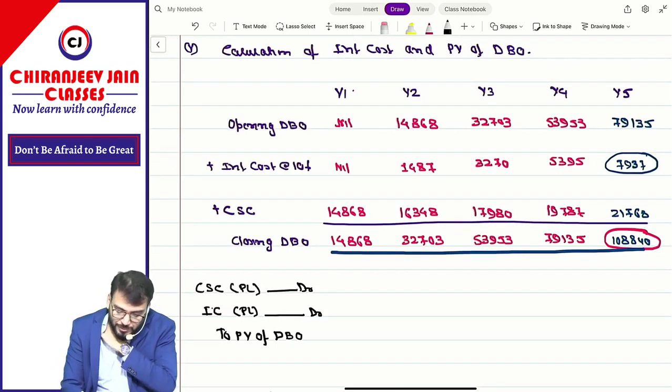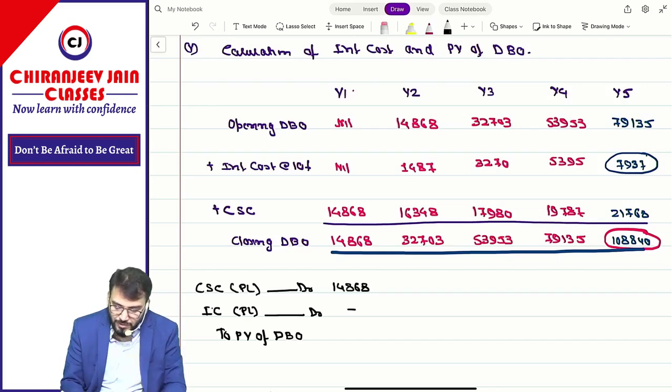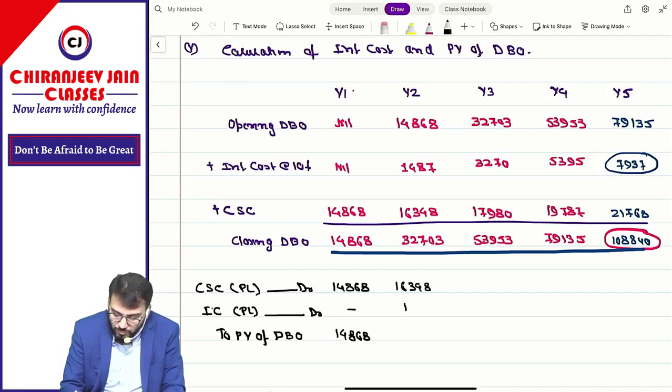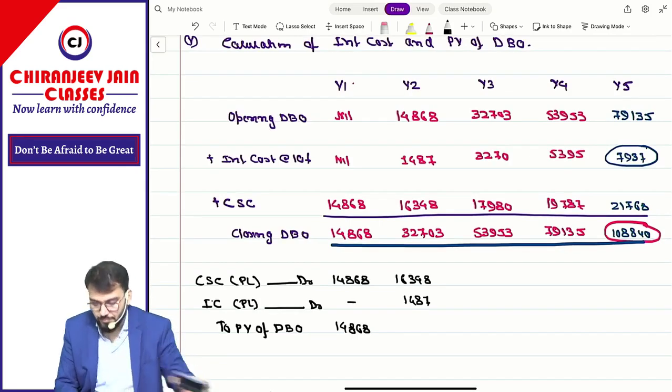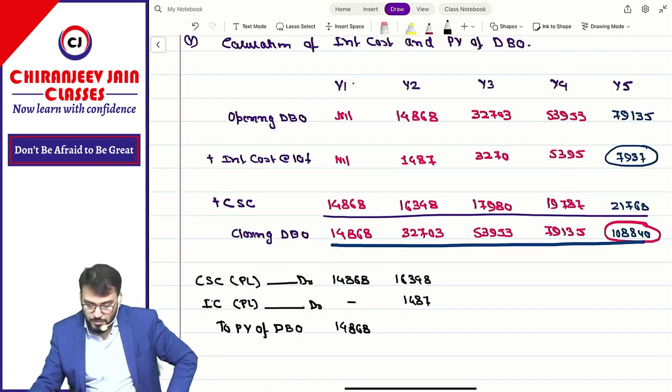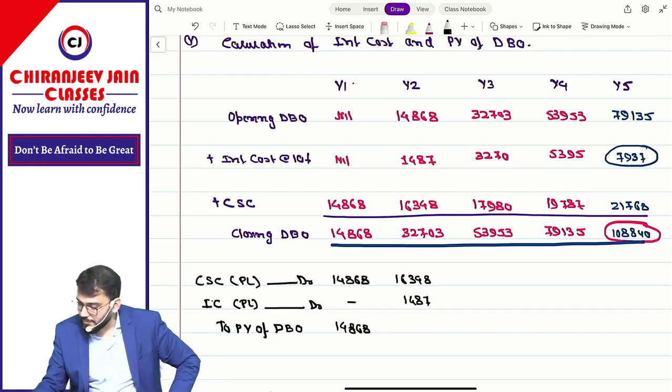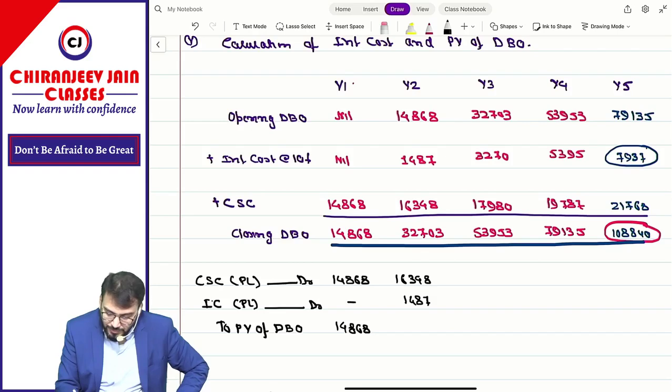So first year, current service cost how much? Interest is nil, so this will be 14,868. Second year it is 16,348 and this is 1,487. So what is the increase in present value of DBO? 16,348 plus 1,487 is 17,835.